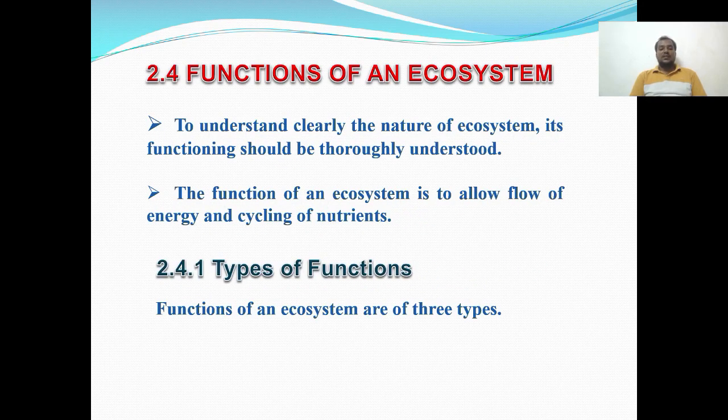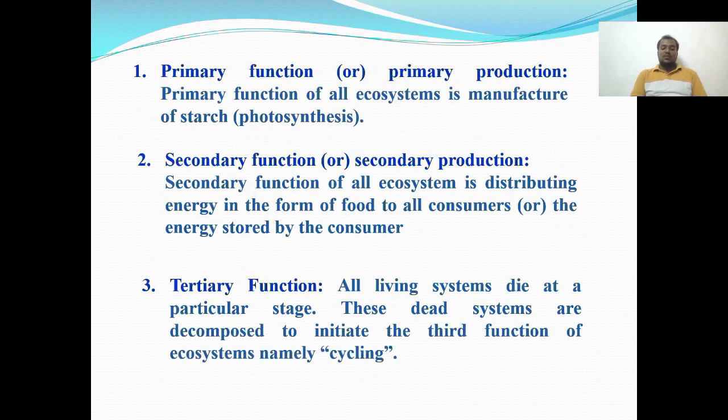Functions of an ecosystem. To understand the function of an ecosystem, it should be thoroughly understood in this chapter. And the types of functions of ecosystem. The ecosystem functions are divided into three types. First one is primary function or primary production, secondary function or secondary production, and the third one is tertiary function.